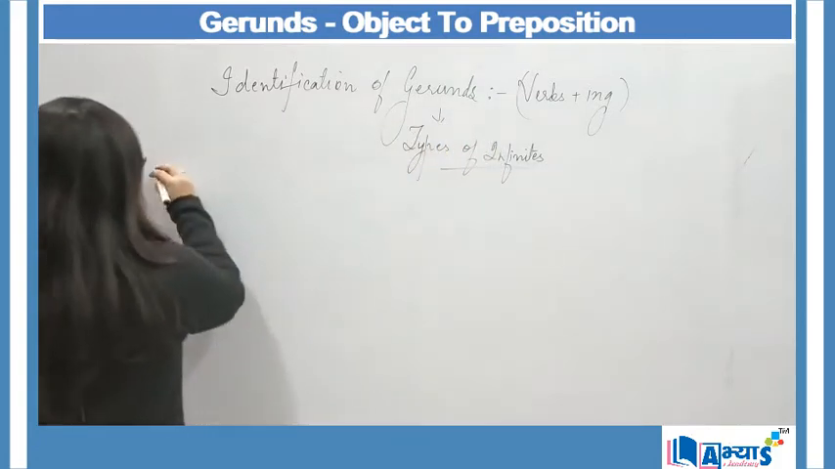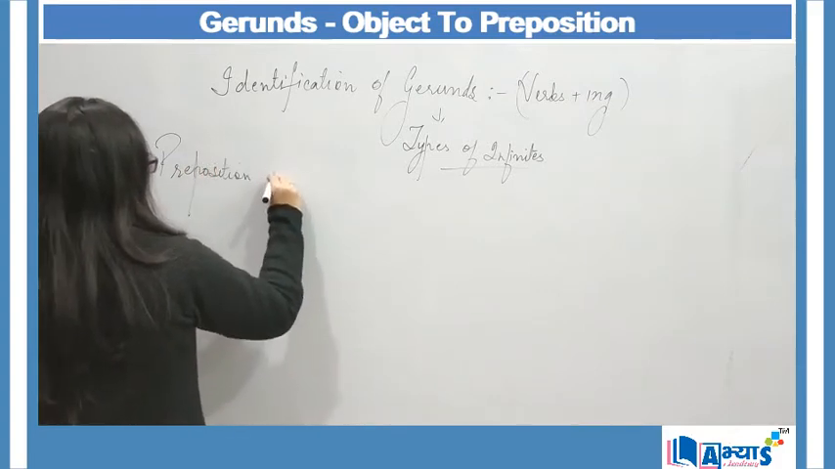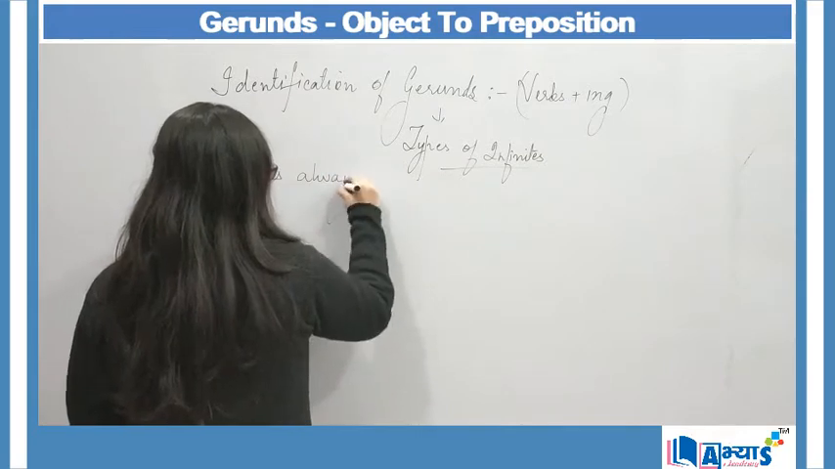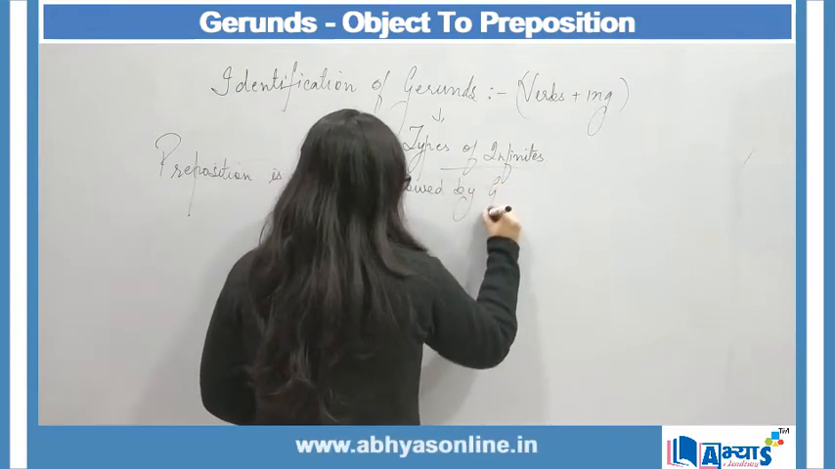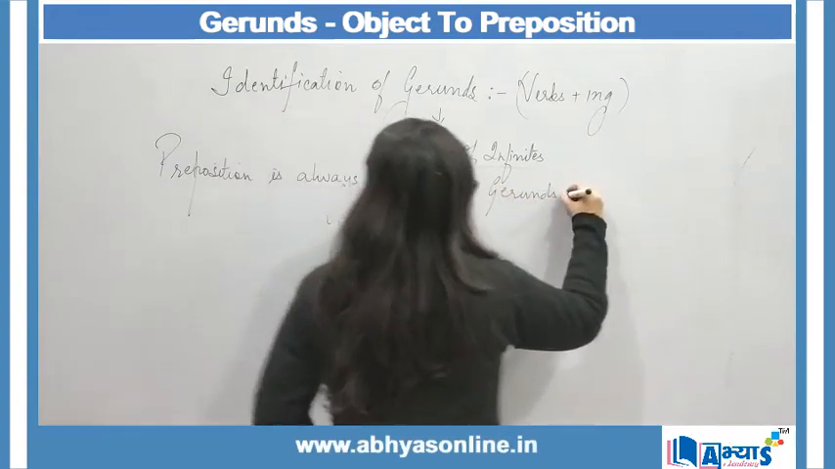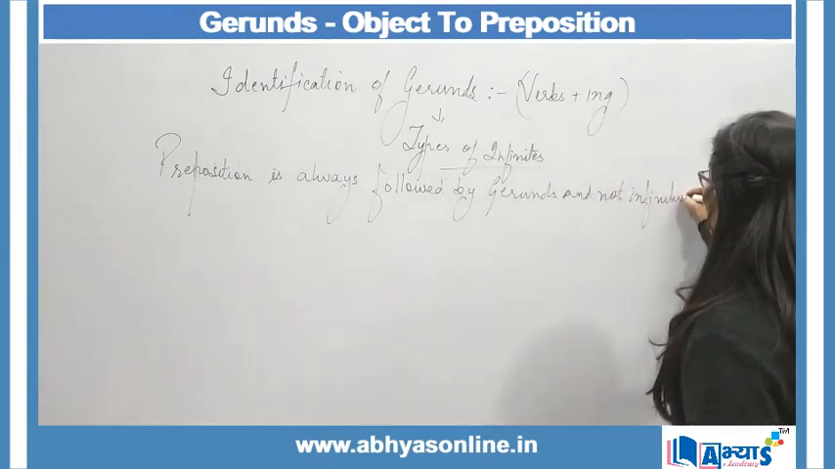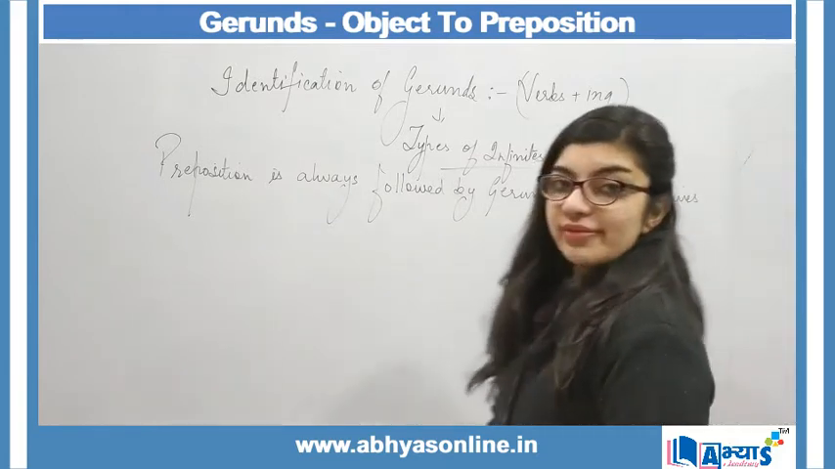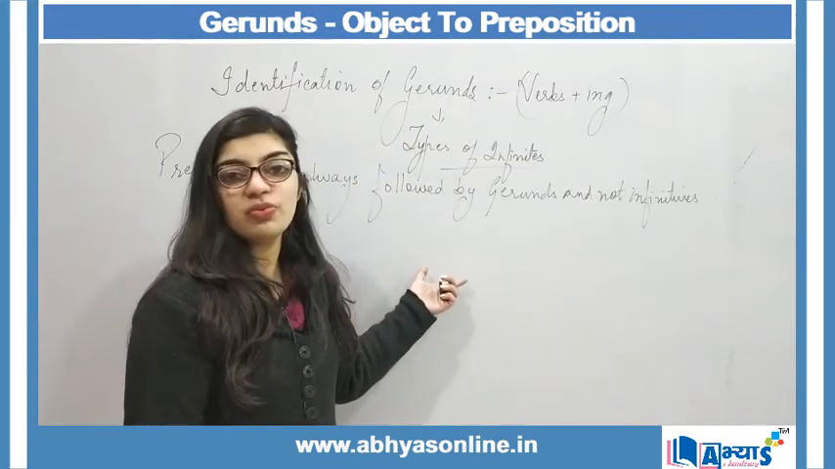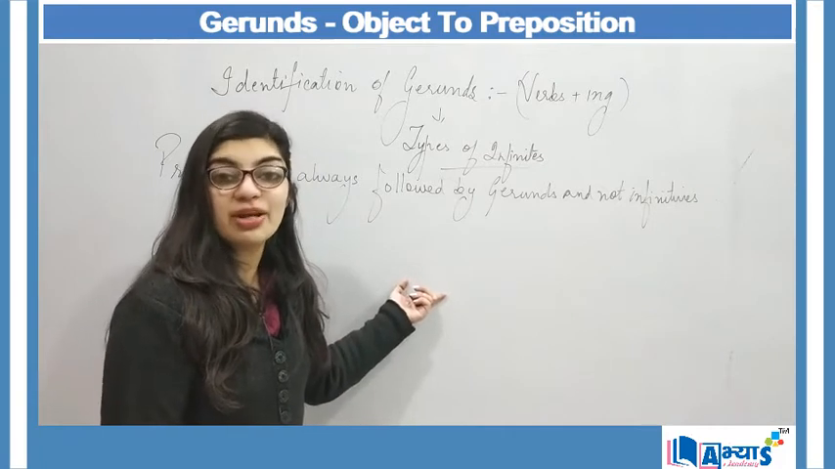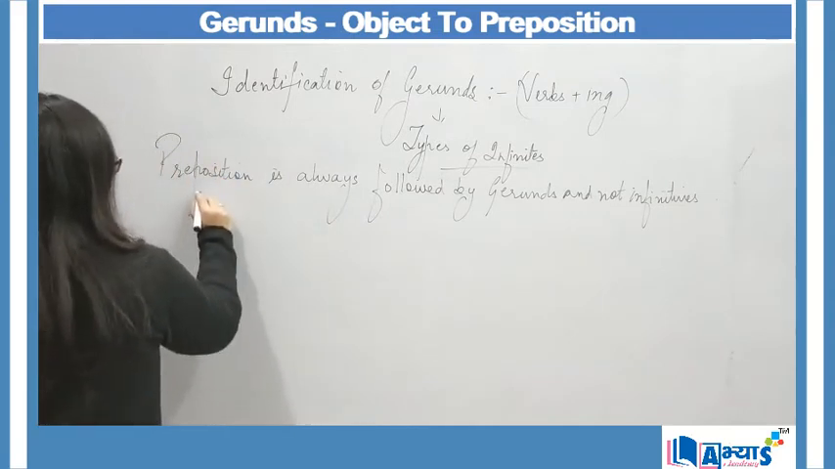The rule says that a preposition is always followed by gerunds and not infinitives. They are not followed by infinitives, but they are followed by gerunds, and gerunds are all those words which end with ing. Now this is a rule which cannot be denied. It is a rule which is verified, and you cannot put a contradiction to this rule. So this is a rule actually.